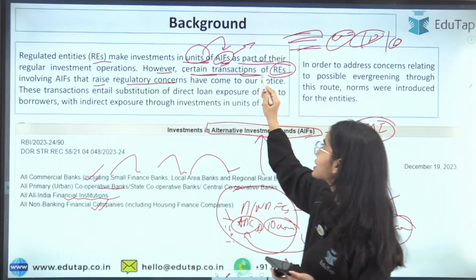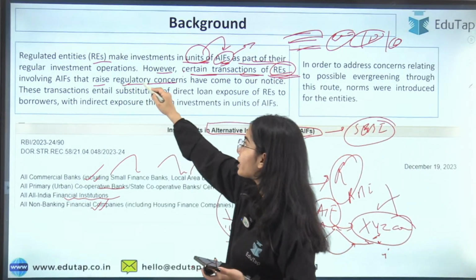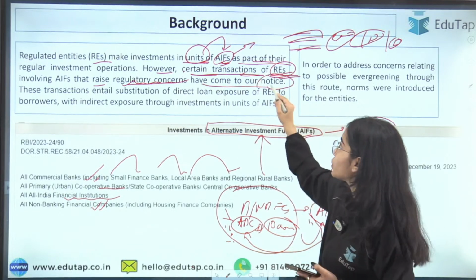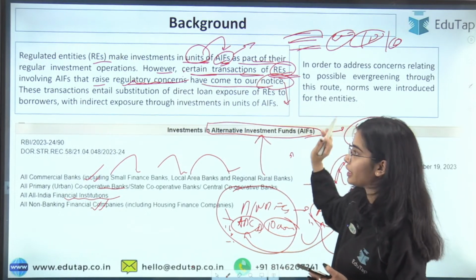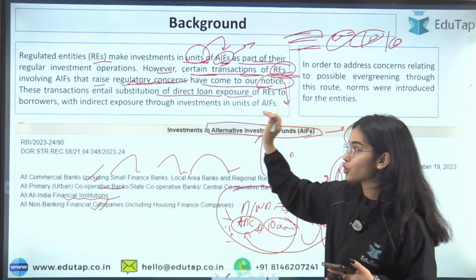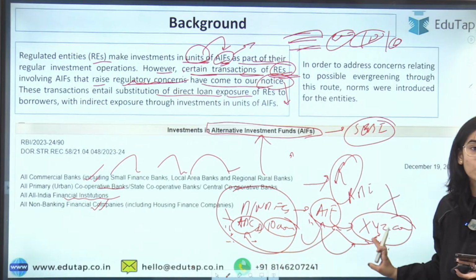However, certain transactions of regulated entities involving the AIFs that raise regulatory concern have come to the notice of the Reserve Bank of India. These transactions entail substitution of direct loan exposure. So now this bank ABC does not want to give a direct loan to XYZ.